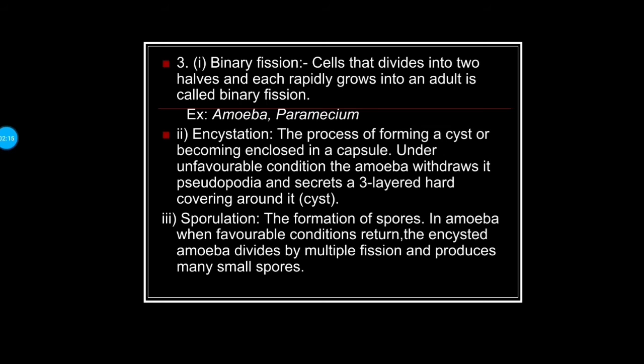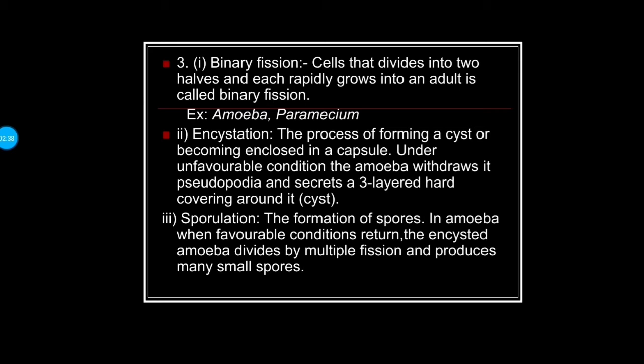Third one, which consists of three subheadings. In that, first one is binary fission. Cells that divide into two halves and each rapidly grows into an adult is called binary fission. For example, amoeba, paramecia. You have learned about this in your higher classes like 10th, 9th and all.